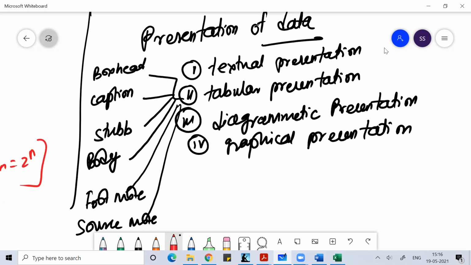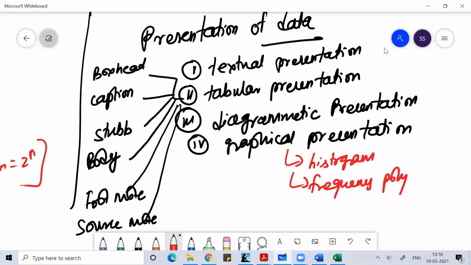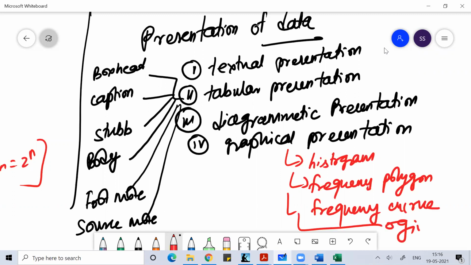When we talk about graphical presentation of data, graphically we can present the data in the form of a histogram, frequency polygon, frequency curve, and then ogive. If you want, you can follow a histogram, or a frequency polygon, or a frequency curve, or you can use an ogive to present the data graphically.